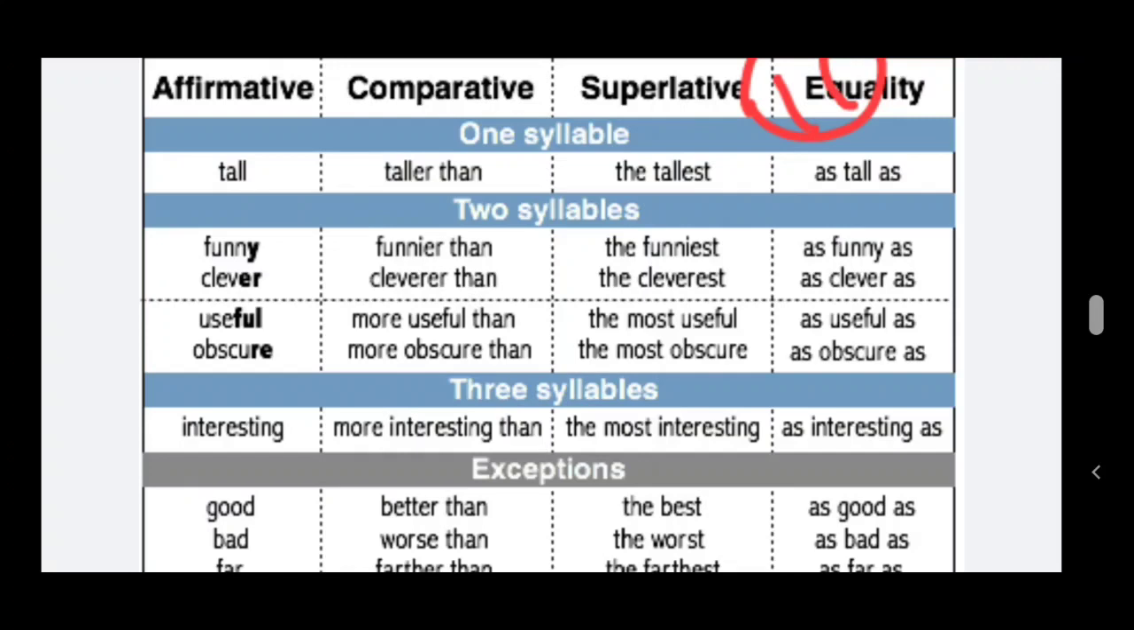Then obscure means more obscure than, in superlative degree the most obscure, as obscure as. It is the equality. Then see here, in three syllables also, if it moves on to two syllables or three syllables, then you have to use more and most, children.